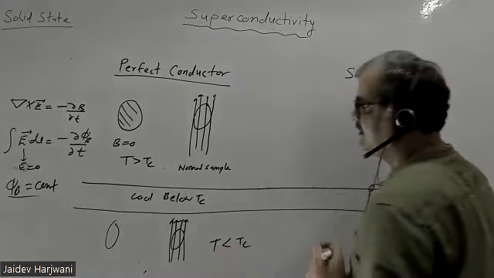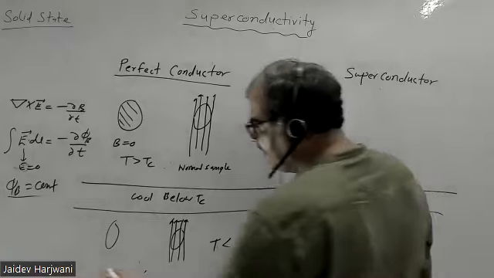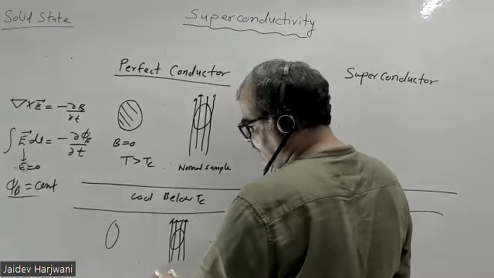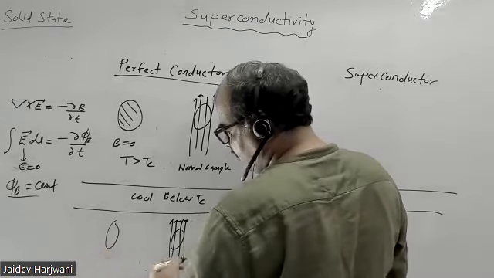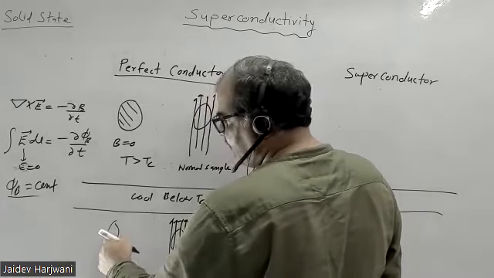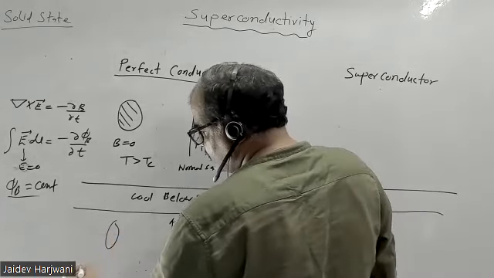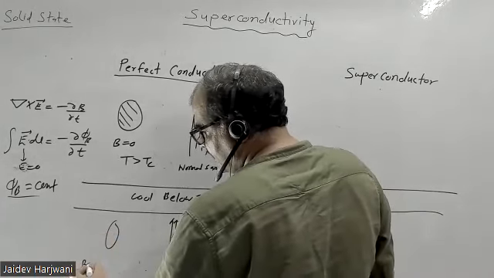Now suppose I am applying some B. When the temperature is reduced, I am trying to apply some magnetic field in the sample, which earlier was 0. So now I'm applying some B, an applied field. What will happen? It will be expelled out. Why?